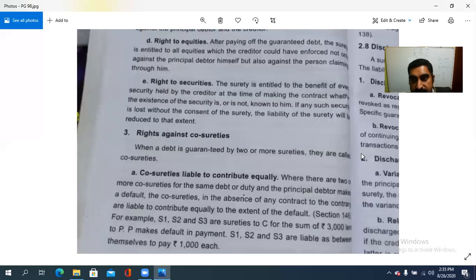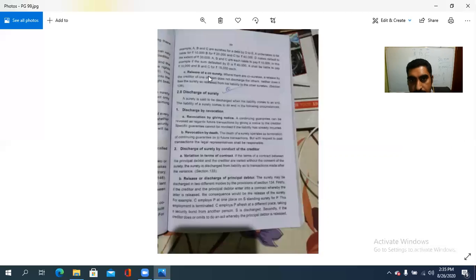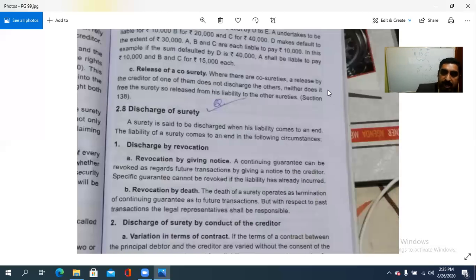And the third is release of a co-surety. What does it mean? Free, discharged from the liability. It looks at removing a co-surety's liability. Where there are co-sureties, a release by the creditor of one of them does not discharge the others, neither does it free the surety so released from his liability to other sureties.